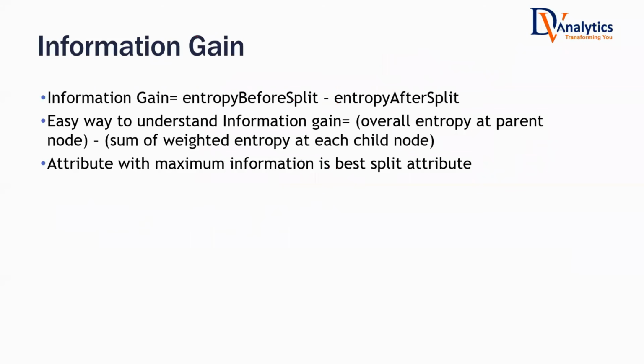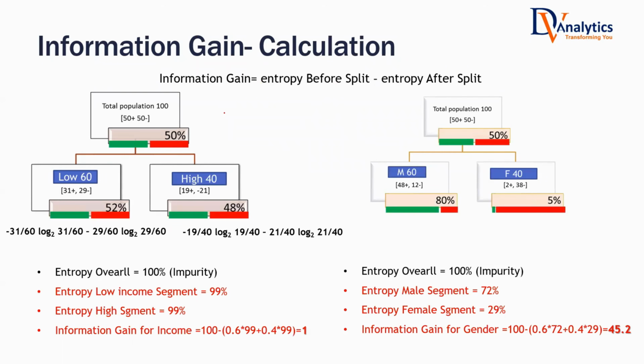So information gain is entropy before split, maybe a higher value, minus average entropy after split. How is information gain calculated? Let us see the same example, where earlier we split based on income and gender. Earlier you picked gender as the variable to use, but now you have to quantify it. How good is the gender variable compared to the income variable? Let us see how information gain is calculated based on entropy. The final formula is information gain, and that's what we use everywhere.